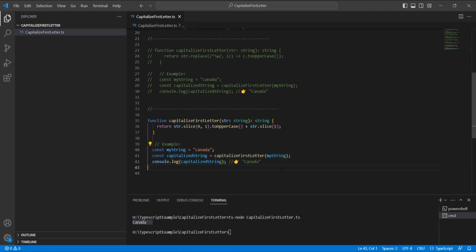So now let's run the code and see the output. And you can see the output here.